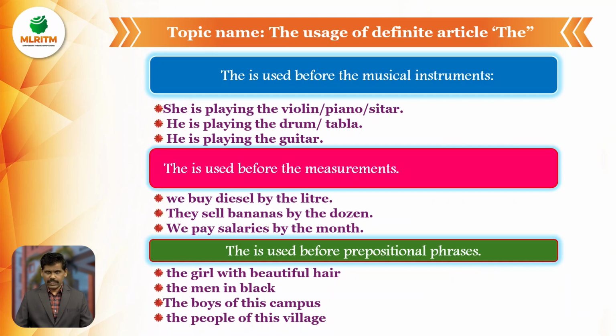And the boys of this campus, the boys of this college. We can use the particular boys who belong to the particular area, particular institution. The boys of this campus, the people of this village. We can use the boys of, the girl with beautiful hair, the men in black, the boys of this campus, the people of this village. Please remember prepositional phrases.